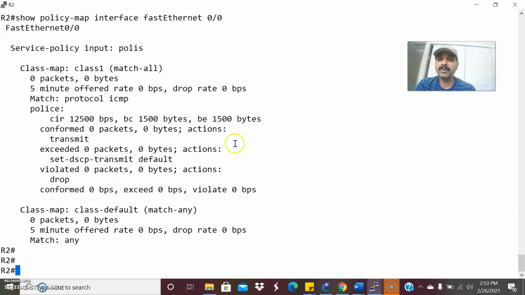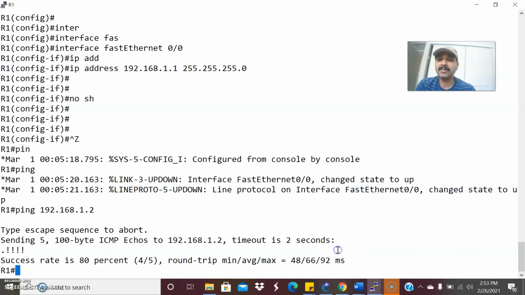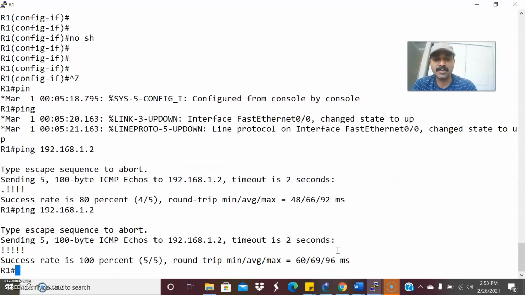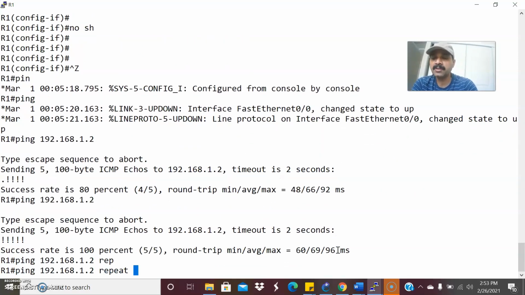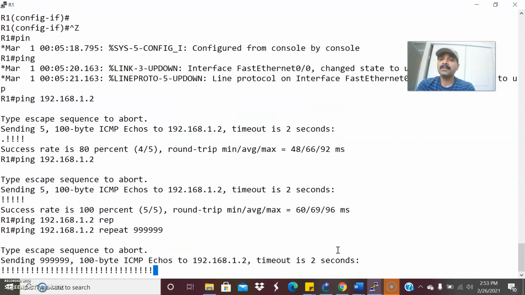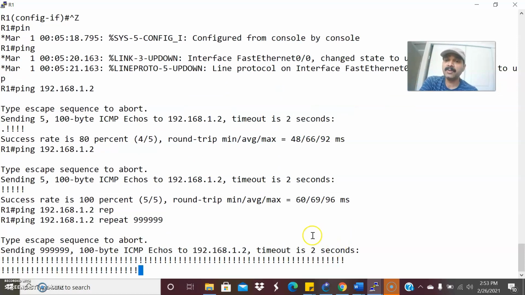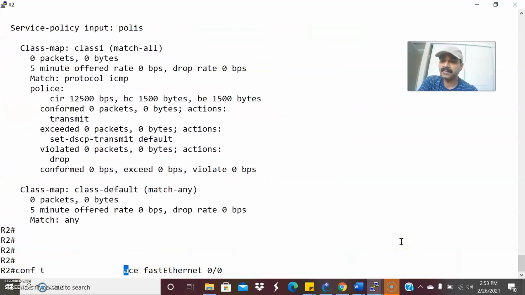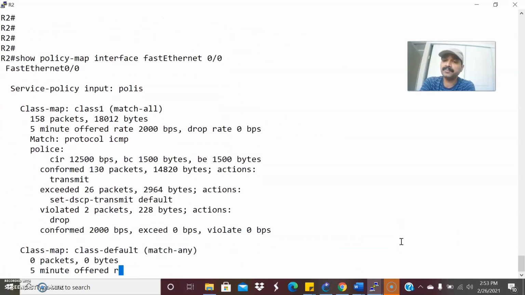Now I'm going to initiate a continuous ping from R1 to R2. Since I have configured the ICMP protocol in the class map, I'm going to ping 192.168.1.2. I'm able to ping. Let us give a continuous ping. Now you can see some drop in the packets. Let us view the policy map.